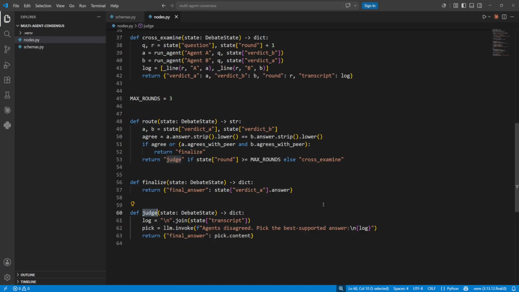The judge is just a separate model call that reads the whole transcript and picks the best supported answer. It's the tiebreaker, so the graph never loops forever. And finalize just pulls out the agreed answer. Those 3 small functions are your entire control flow.